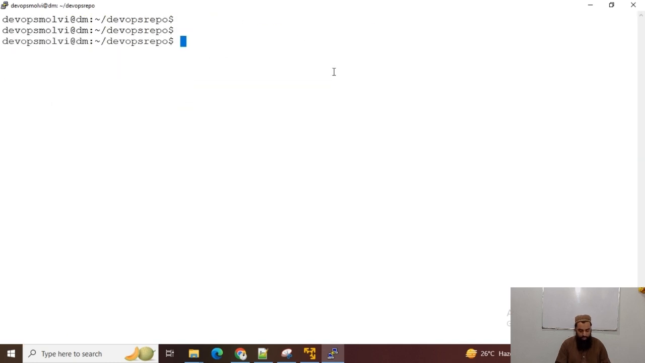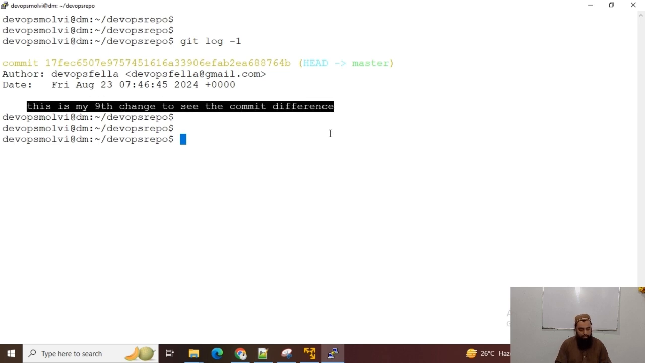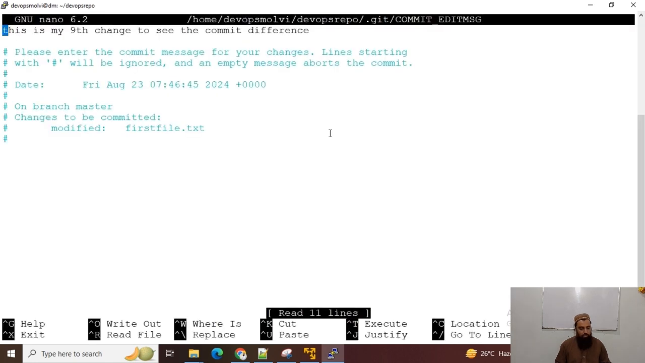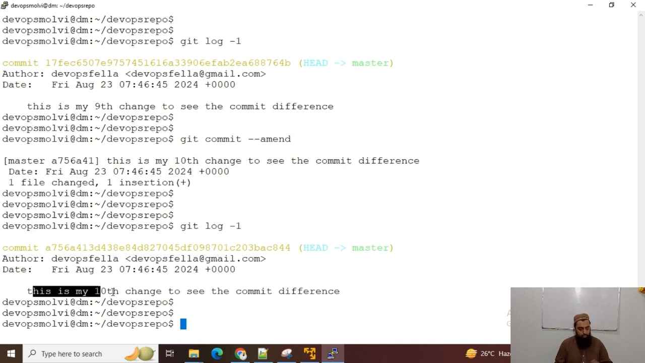Now guys, for instance, with git log -1 this is my last commit and I want to change this commit message. Then I can use the git commit --amend command. For instance, it was my 10th change and I mistakenly wrote 9th change. Then I can use this command and check with git log -1, and I have the commit as my 10th change.